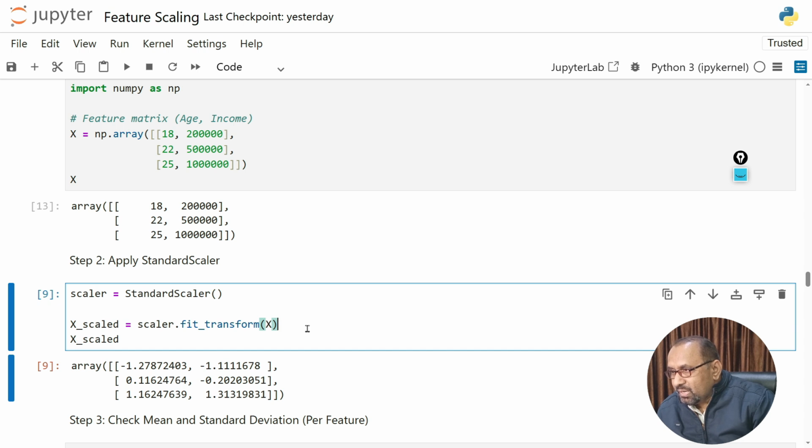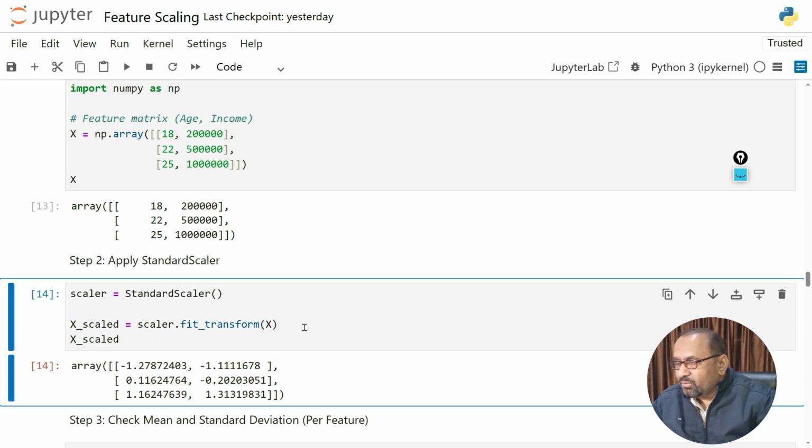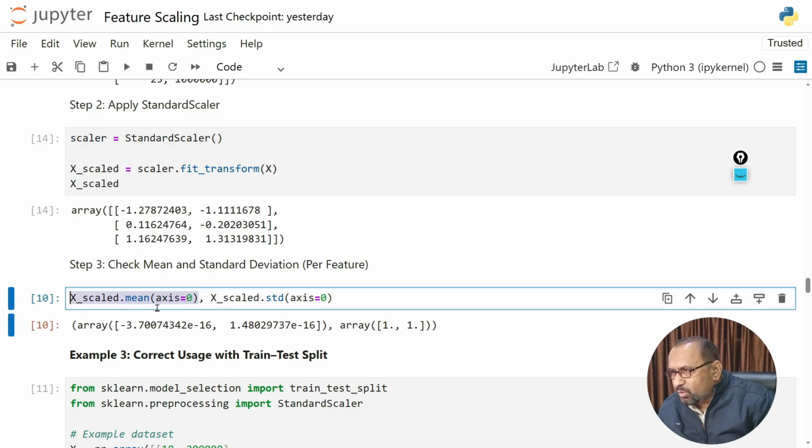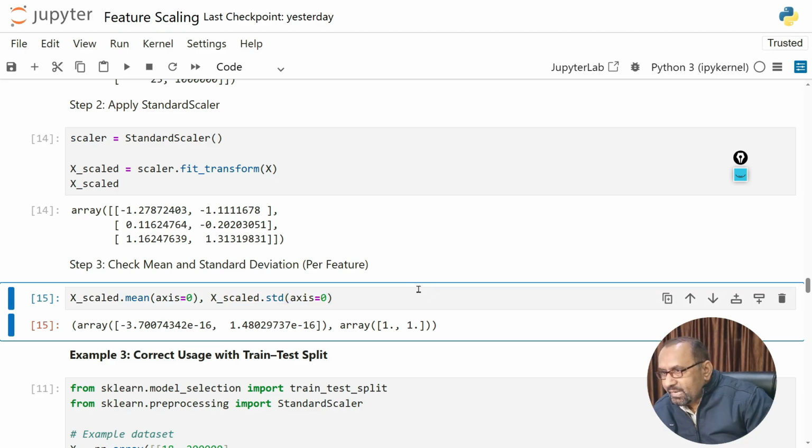When you run this code, control and enter, you can see these are the scaled values, some are negative and some are positive. Similarly for these values, some are negative and some are positive. And if you need to check the mean and standard deviation per feature, we are using the same method as you can see here. Xscaled.mean(axis=0) and here also xscaled.std(axis=0). The first is used for the mean and the second is used for the std. axis=0 means column. When you execute, we can have these values.